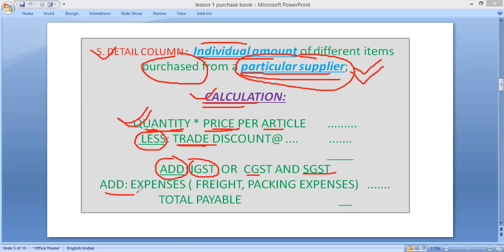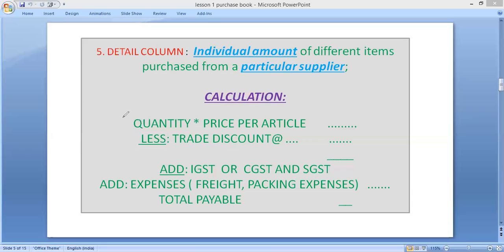Then if any expenses have been paid on the purchase of goods, like packing expenses or freight expenses, they will be added. At last, there will be the net amount. You have to calculate the net amount that will be payable. In this column, you just have to make the calculation: the quantity, per article price, less trade discount, add any GST, and any expenses related to purchases.